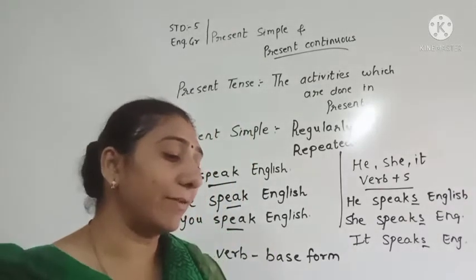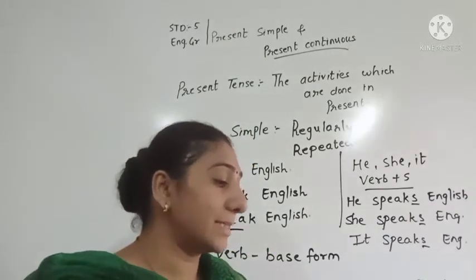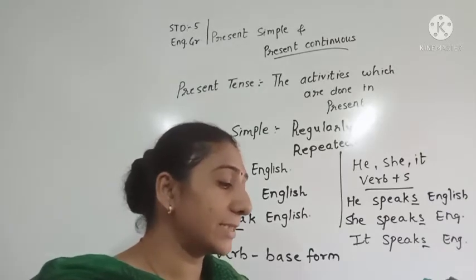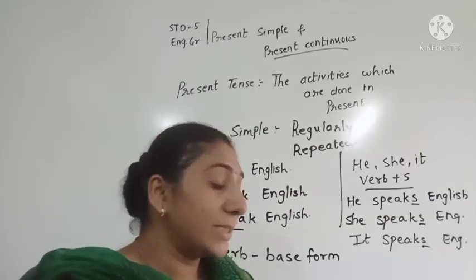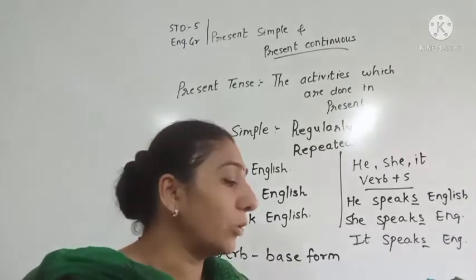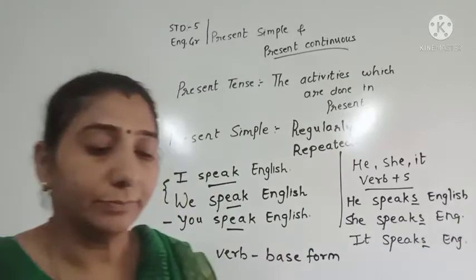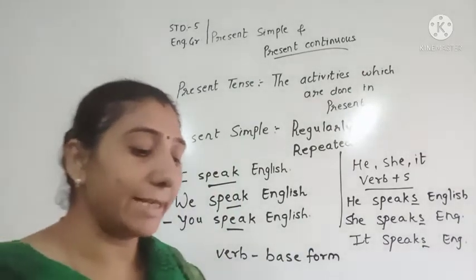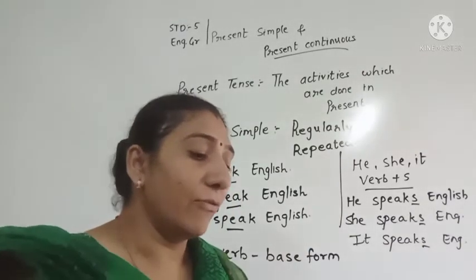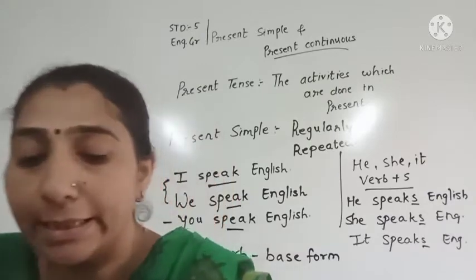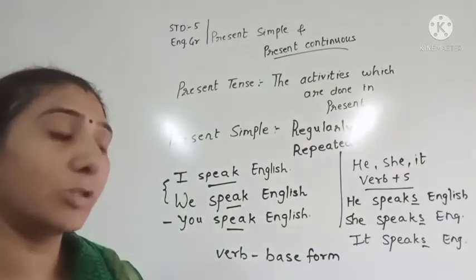Here is a table given. How do we use singular and plural in the positive sentence? Now how do we use it in negative sentence? In negative sentence, we use do not and does not.